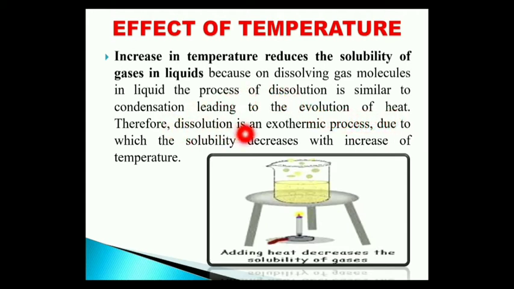So the dissolution process is an exothermic process, since it is producing a large amount of heat. Because of this, the solubility starts decreasing when you increase the temperature. The main reason is that the dissolution process becomes similar to the condensation process, and a large amount of heat is evolved during the reaction. So it becomes an exothermic process, because of which solubility decreases with increase in temperature. We have understood what effect temperature has on the solubility of a gas in liquid.